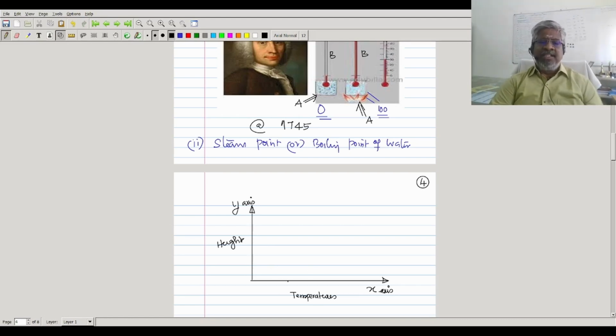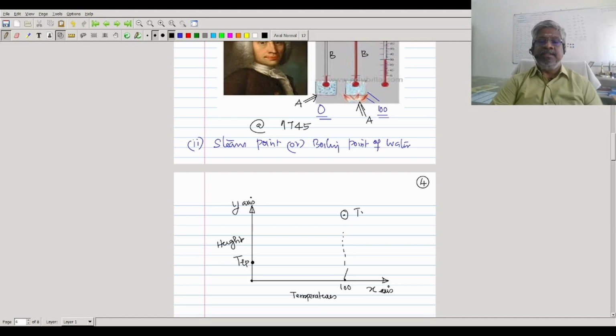So height is fixed. So he has fixed 0 degrees Celsius and 100 degrees Celsius somewhere. He got some height. This is the freezing point, that is the triple point of the water. Say for 100 degrees Celsius, you may fix some height.